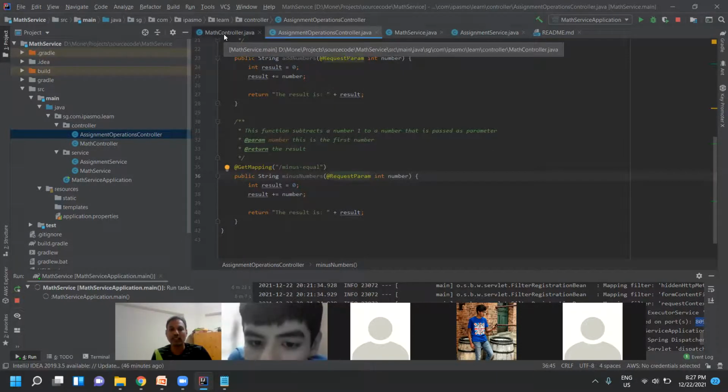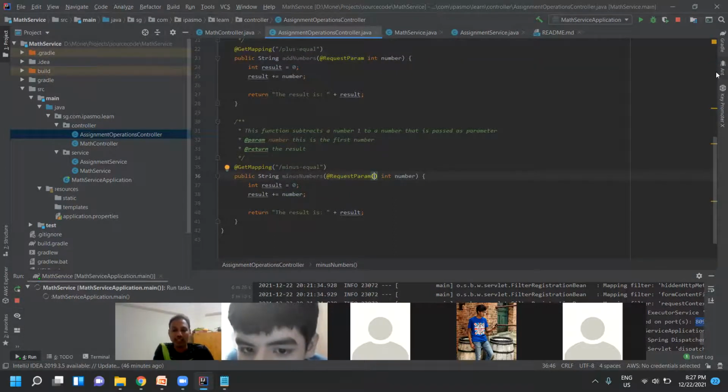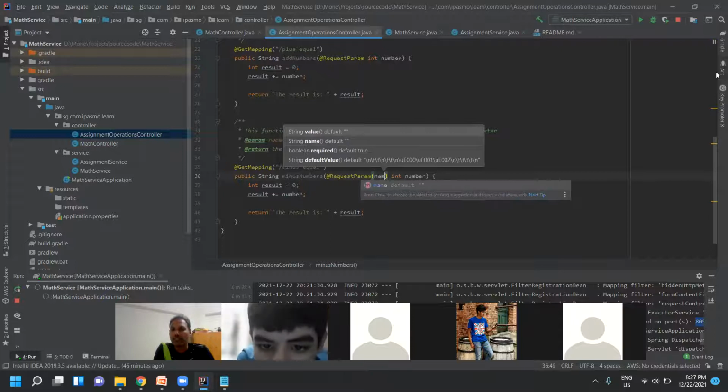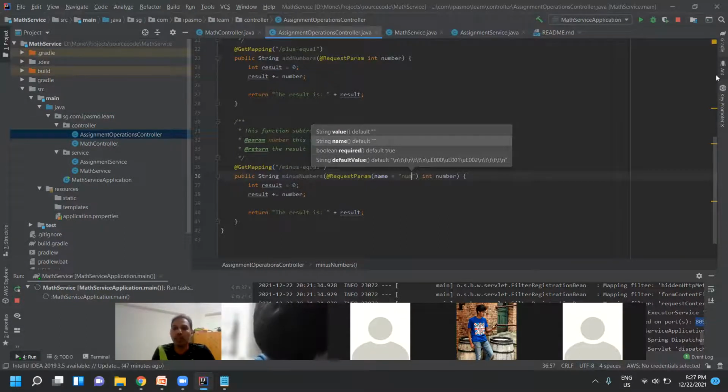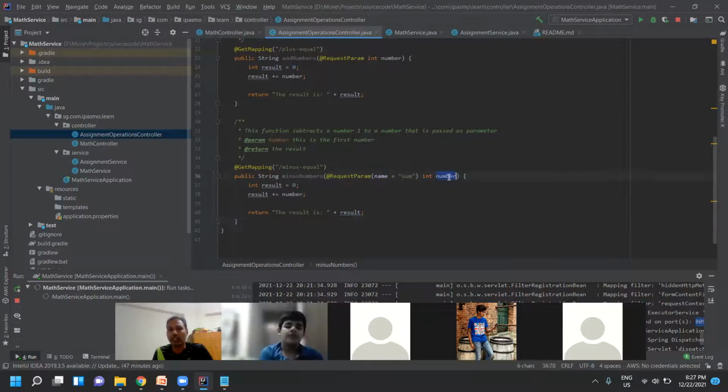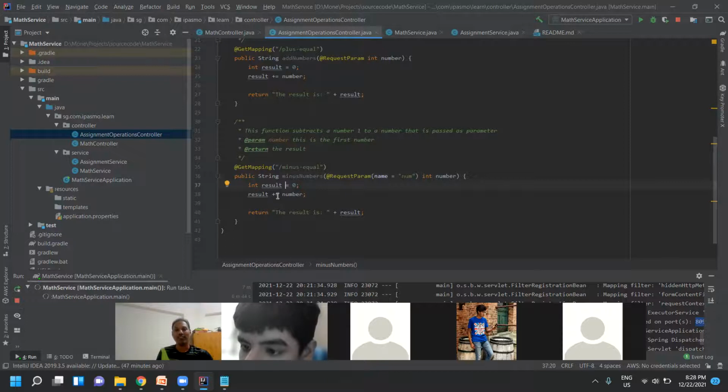So you can add a bracket to add the request param, and then give name is equal to something. I'm giving double quotes, and then I'll just mention NUM. In this case, it doesn't identify number, it will identify only this one. But internally, within this method, it will remember this number. This is only for the endpoint, to shorten the length of the parameter.